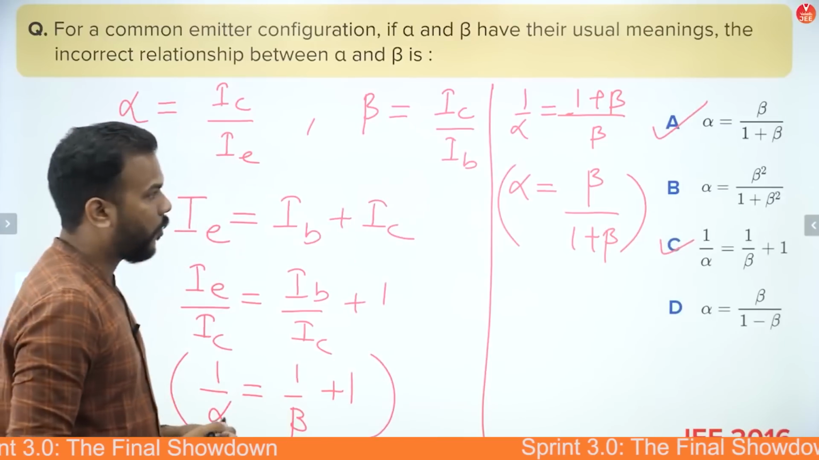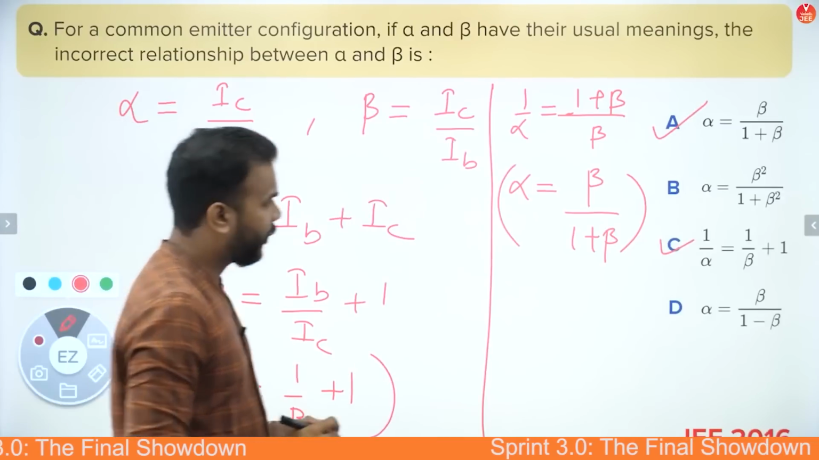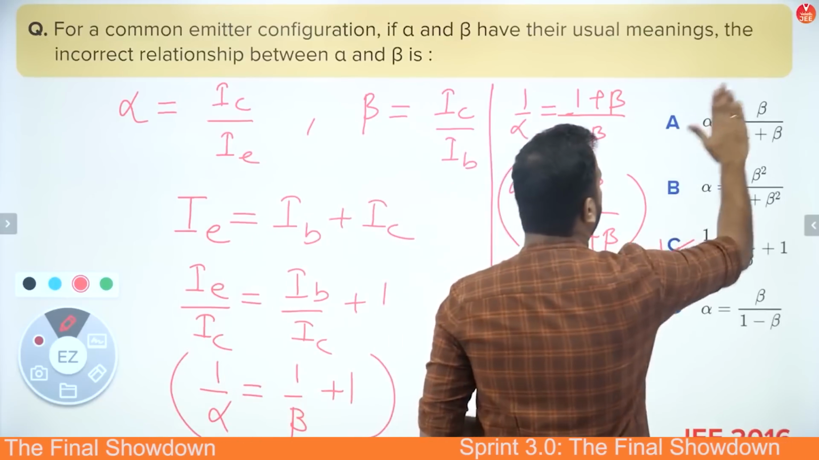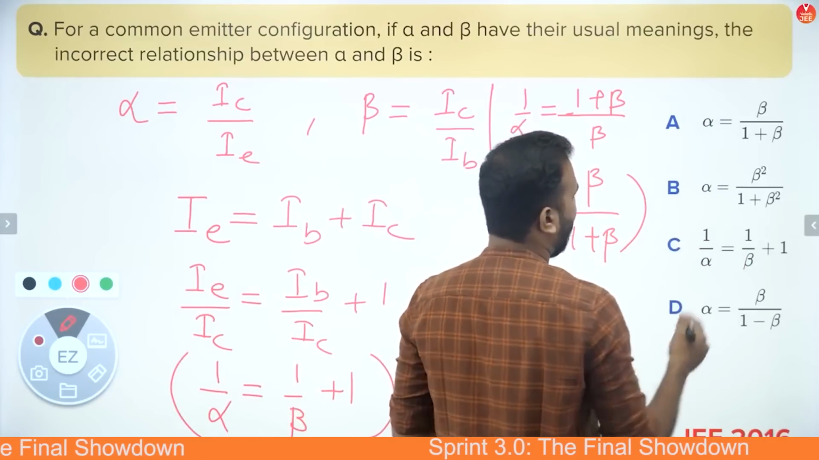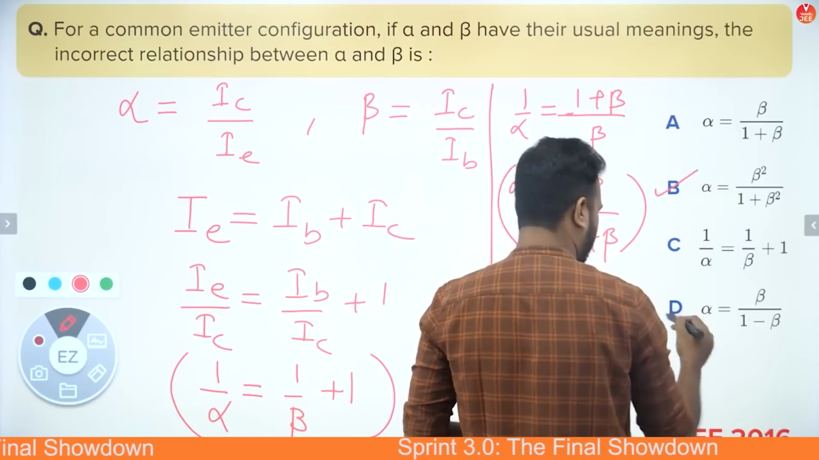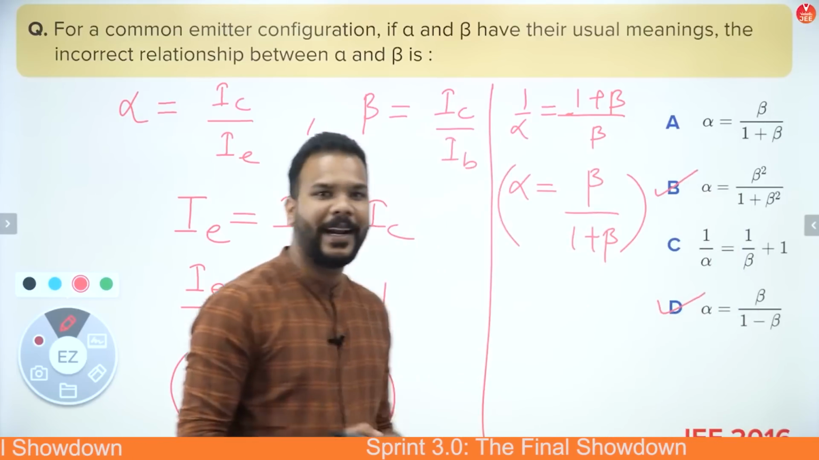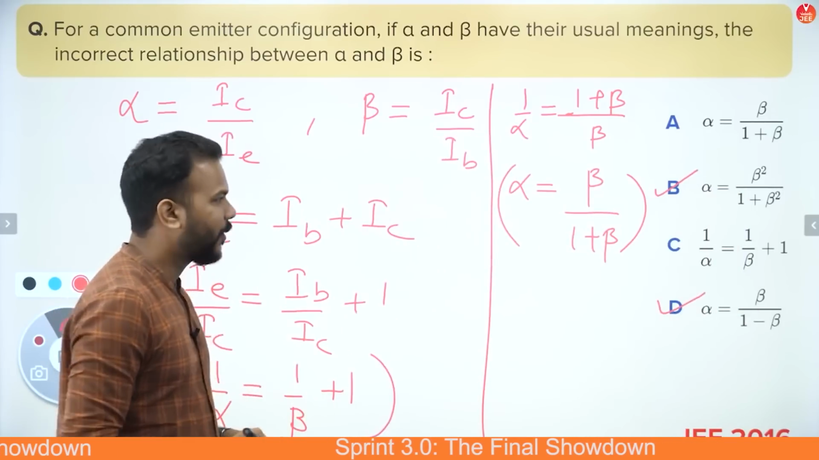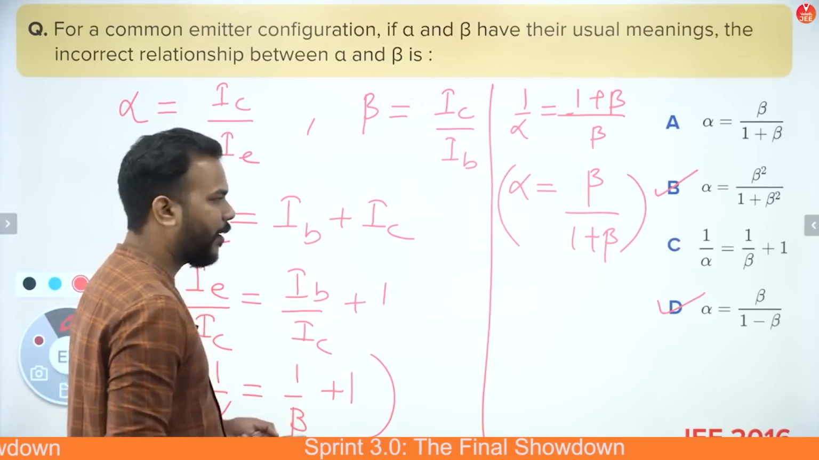Okay guys, so what is not correct is B and C. So that is what the question is asking. So our correct answer, which we are supposed to mark, will be option B and D. Okay guys, cool. So that is our very first question.